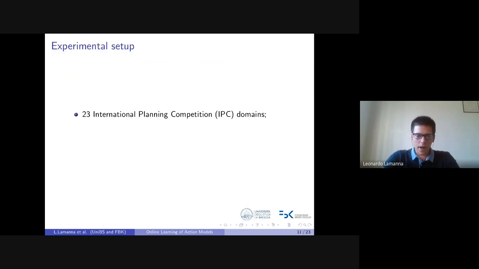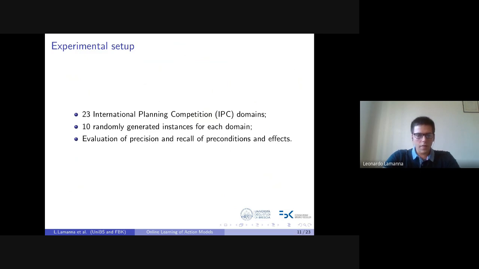We tested the OLAM algorithm on a large set of past international planning competition domains. For each domain, we generated 10 small or middle-sized instances using an available problem generator. Then we ran OLAM from the smallest instance to the largest, and during the first instance, OLAM takes as input the empty set of effects and preconditions, while at the successive runs, it takes as input the action model learned during the previous run. We evaluated the performances of OLAM by means of precision and recall measures.